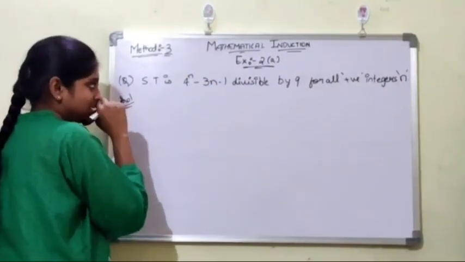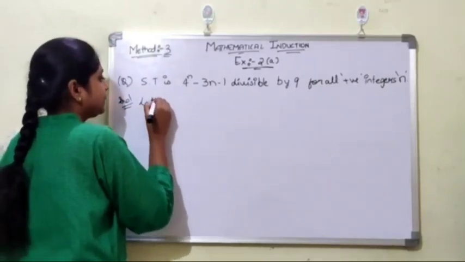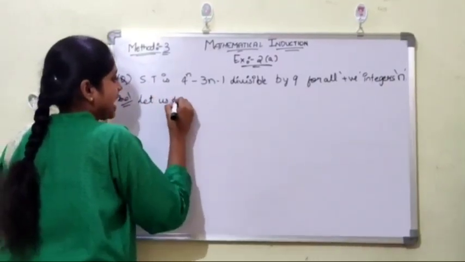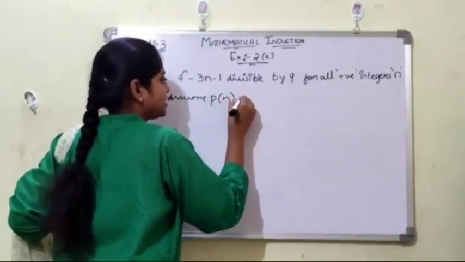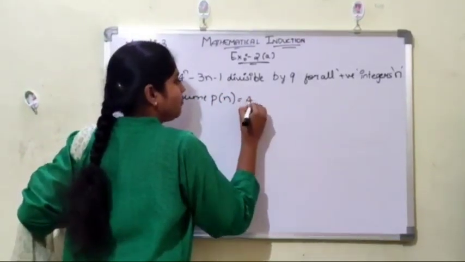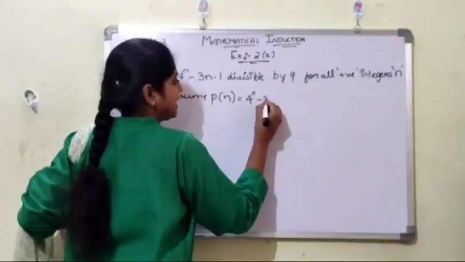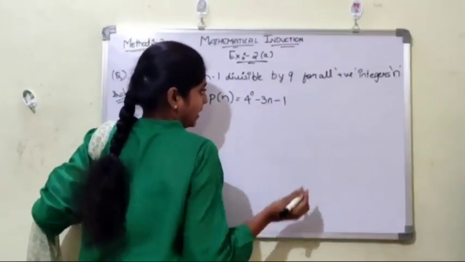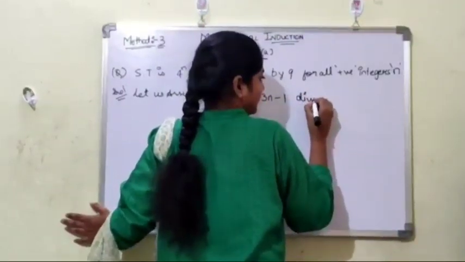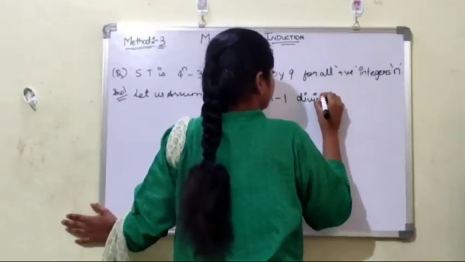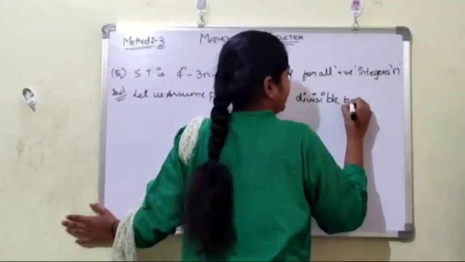This is the third method we are solving. Let us assume P of n equals 4 power n minus 3n minus 1 is divisible by 9.